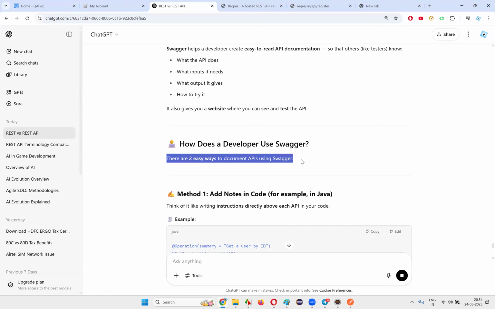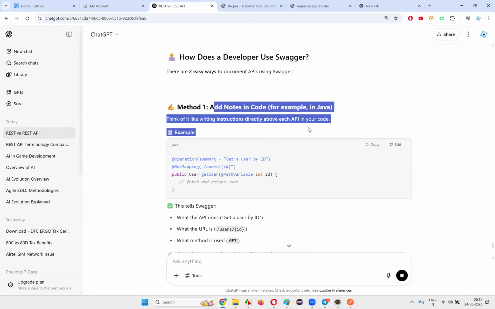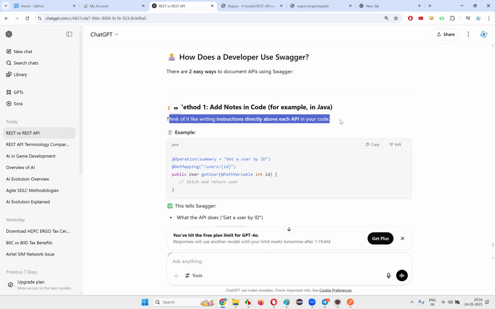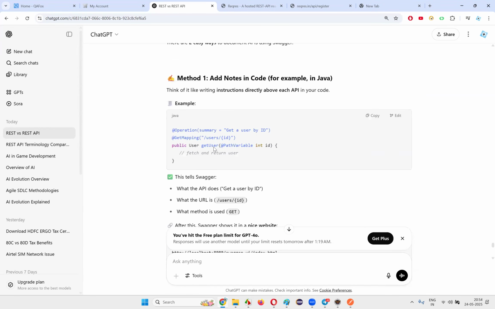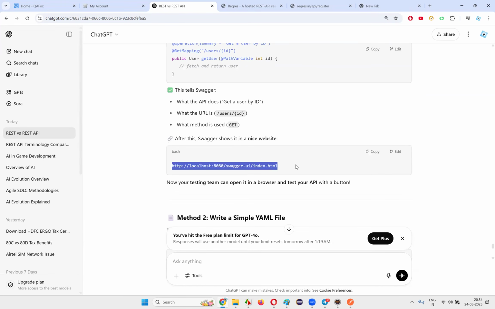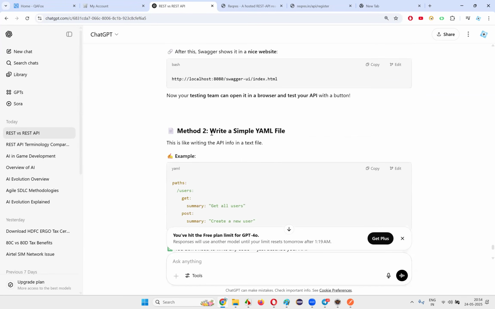There are two easy steps to document APIs using Swagger. Method one, add notes in code. For example, in Java, think of it like writing instructions about each API. This tells Swagger what the API does, what the URL is, what the method is, and all those things. In the code itself, developers are documenting this, and they are just opening the URL and it's getting created.